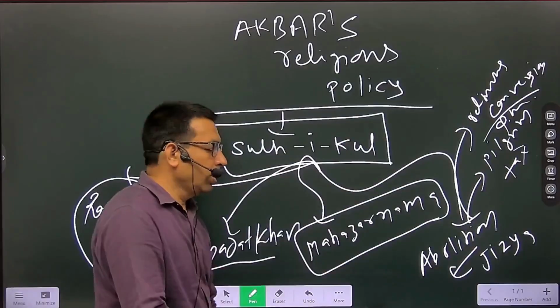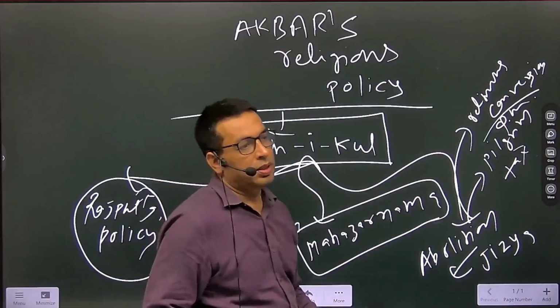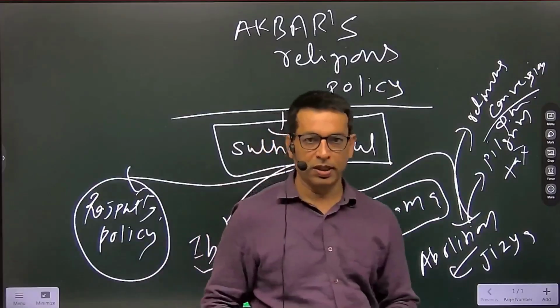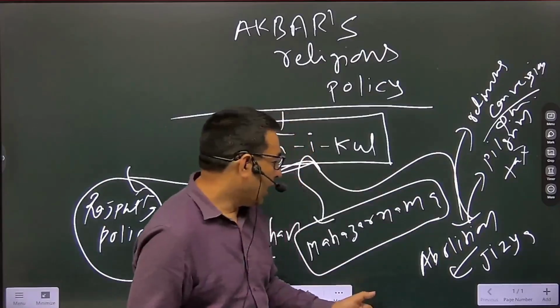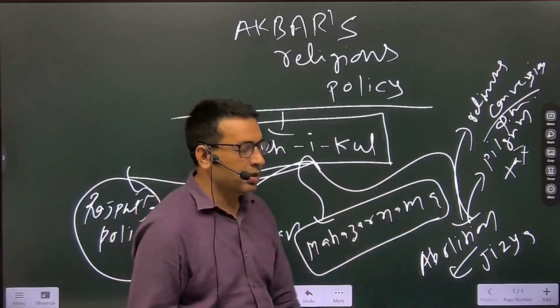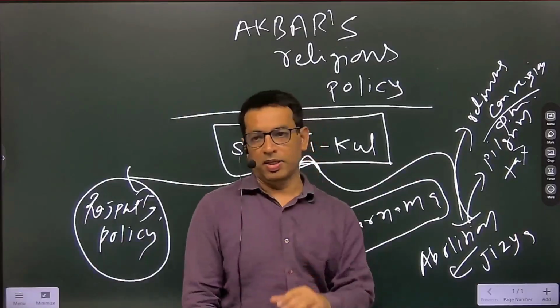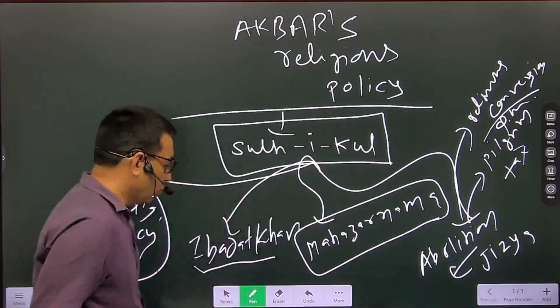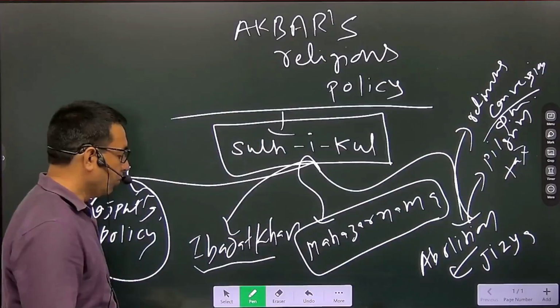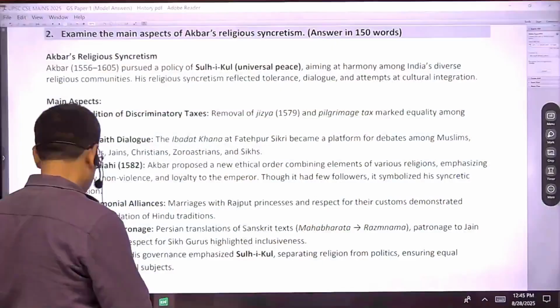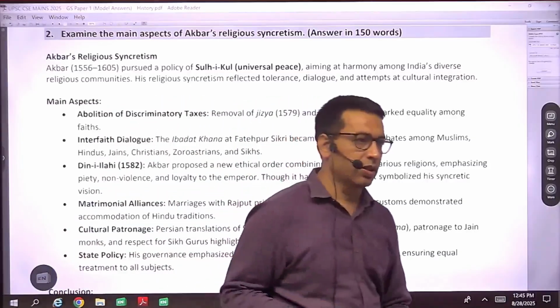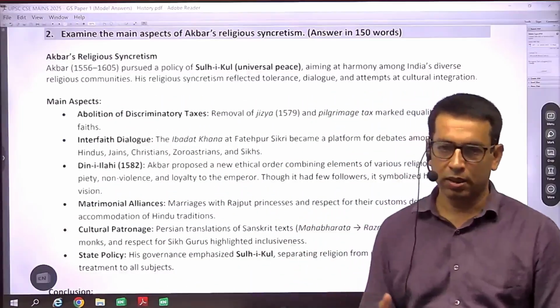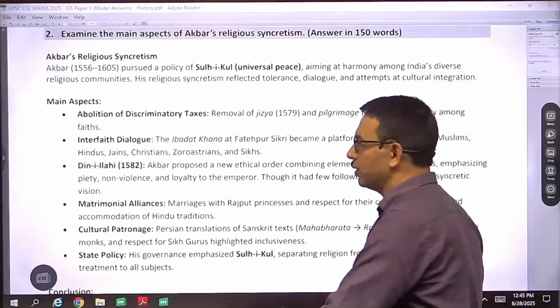So this was also a great step toward religious syncretism. All these steps were taken by Akbar so that his rule and the Mughal empire could be consolidated. So all these dimensions are to be discussed in the question.